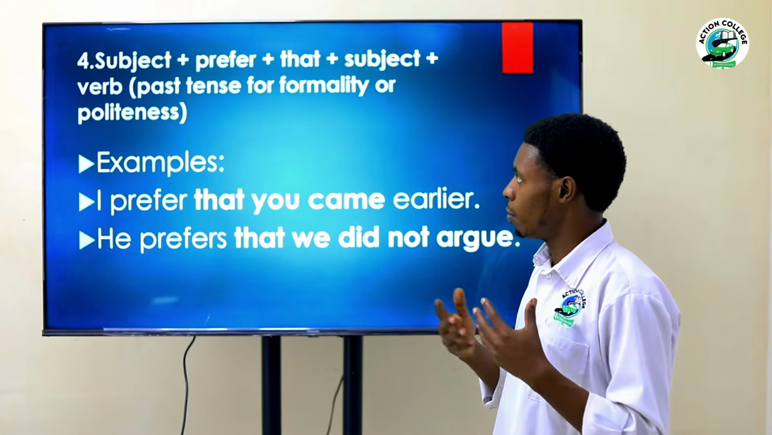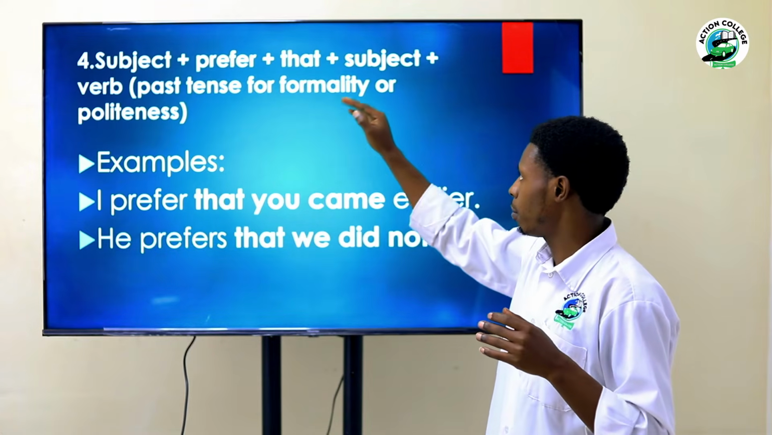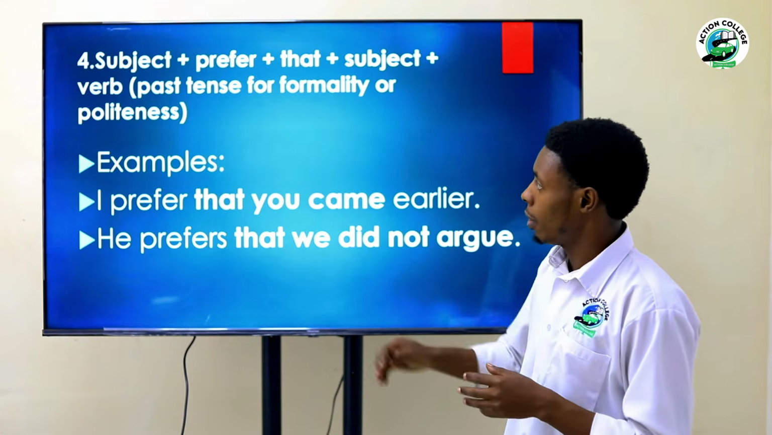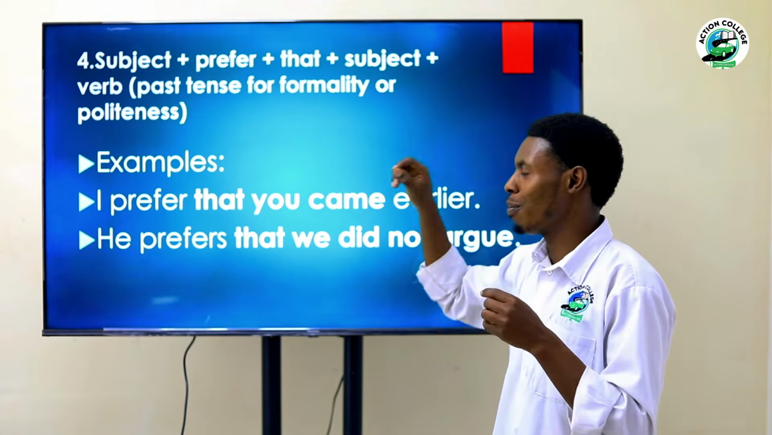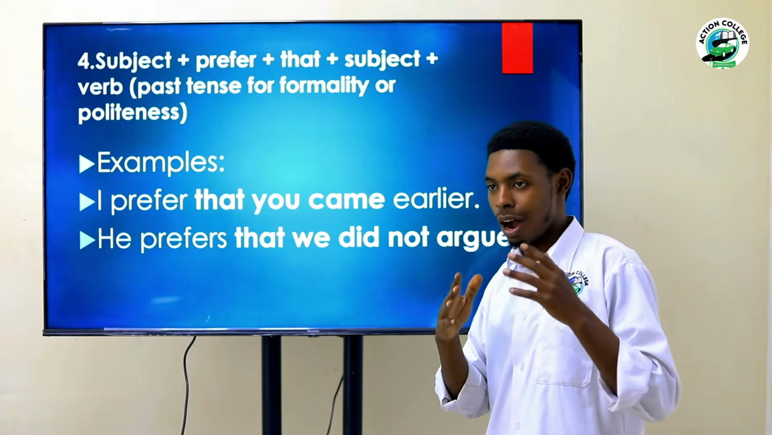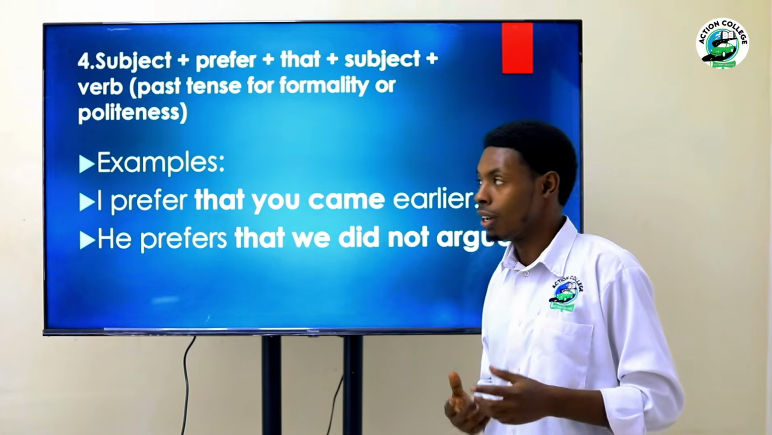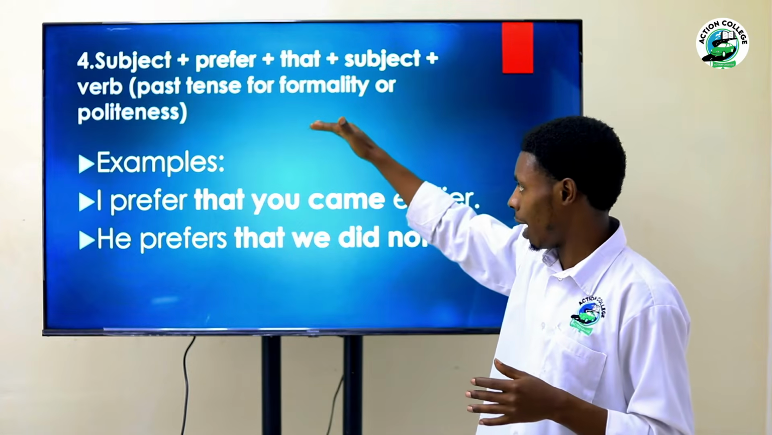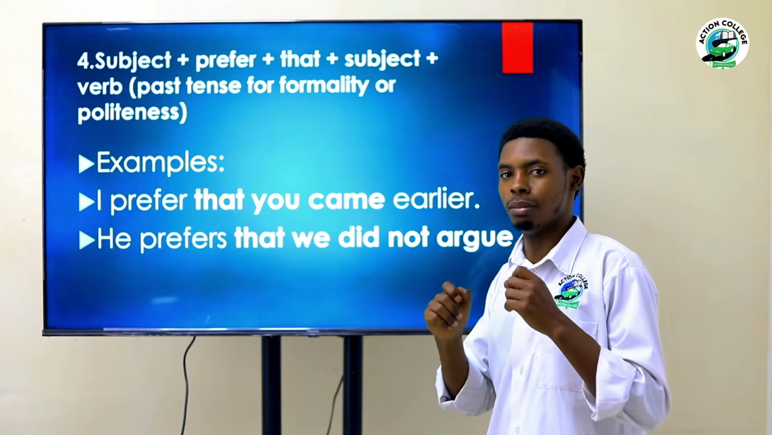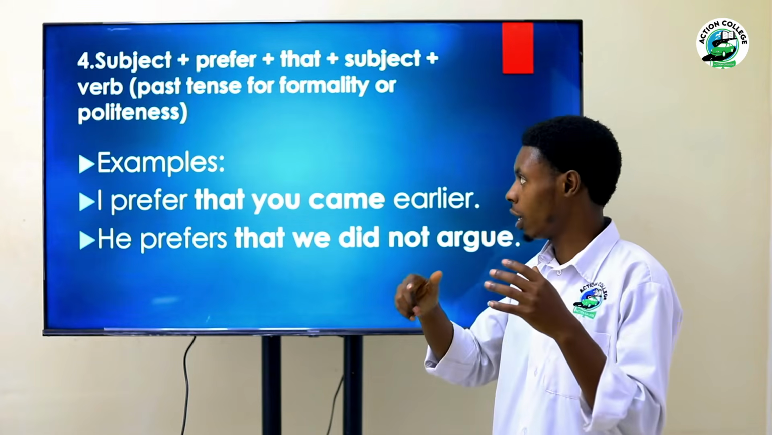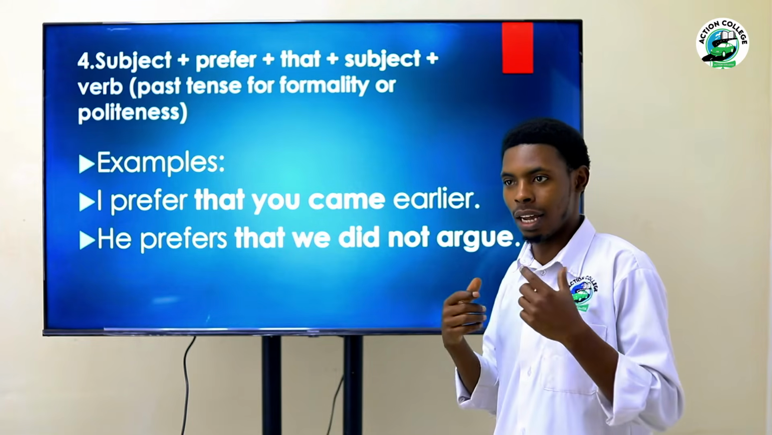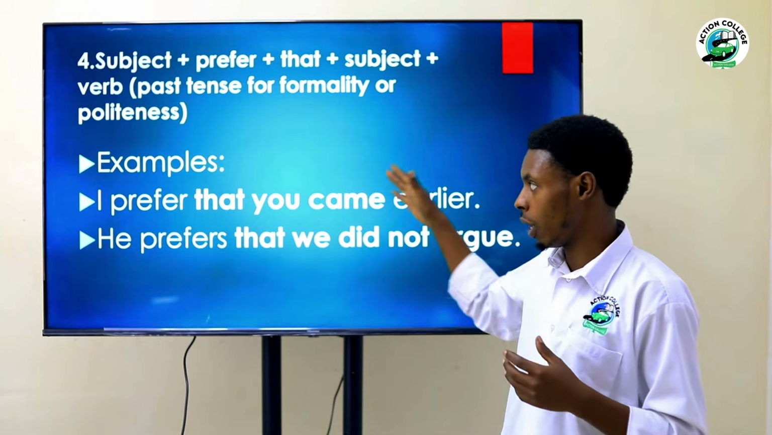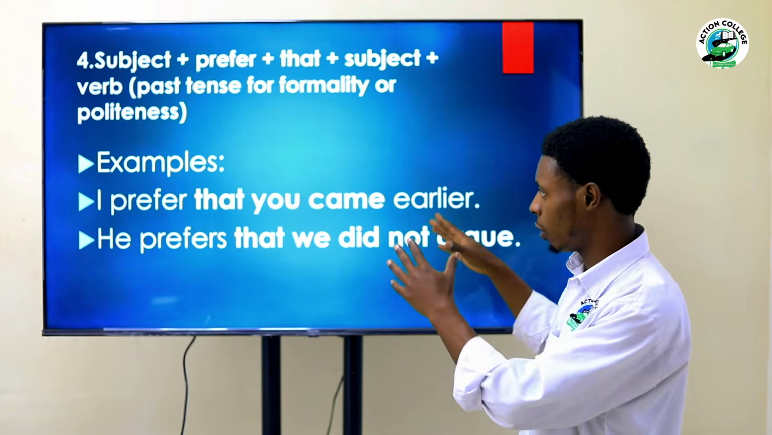And number 4 is about subject plus prefer plus that plus subject plus verb in past tense for formality or politeness. So what I've talked about is politeness. Whenever you see any verb in the past, it means you are talking about something in a very slight, very polite way, and that's what we are going to see in the following examples.